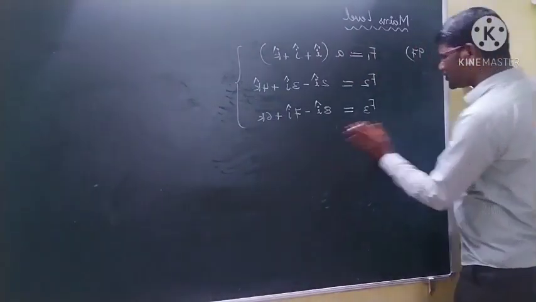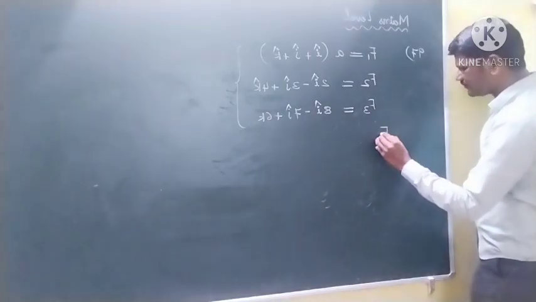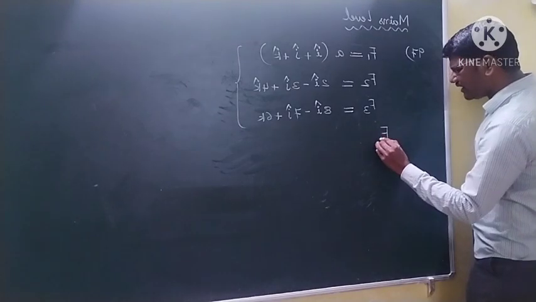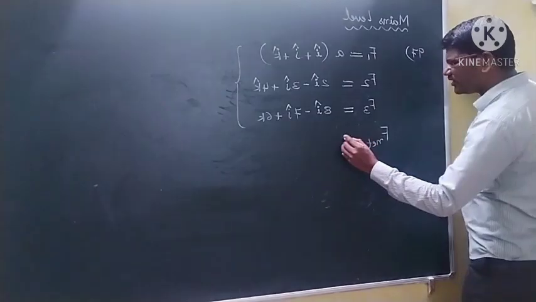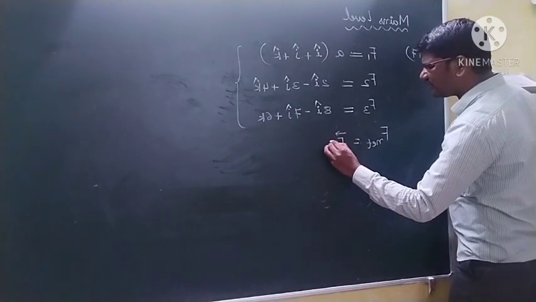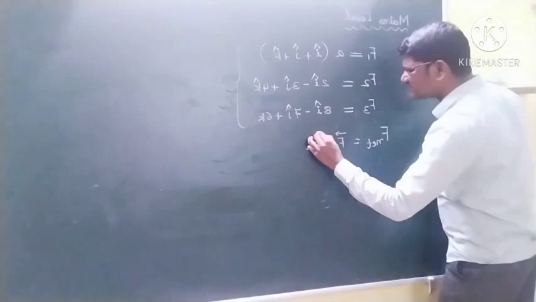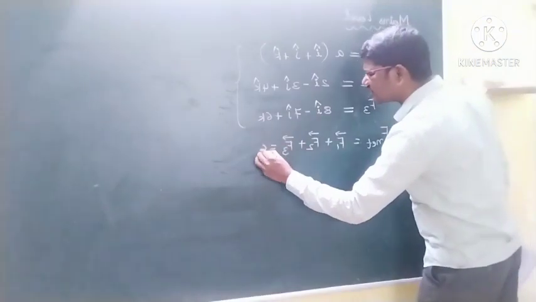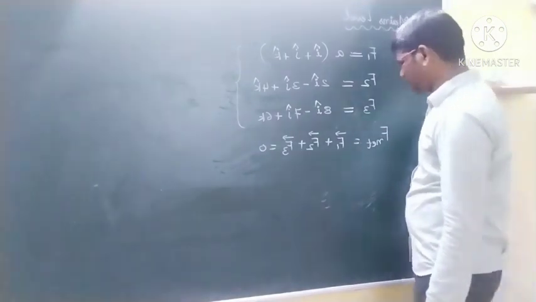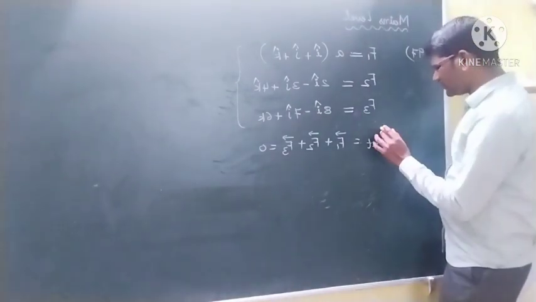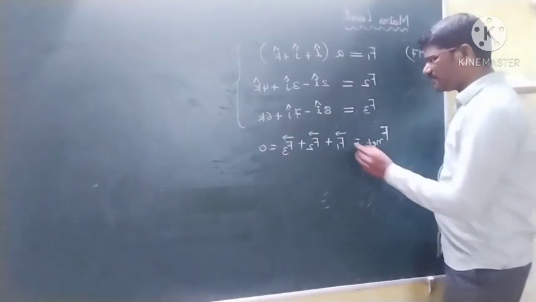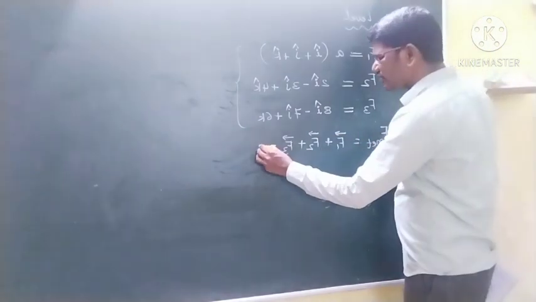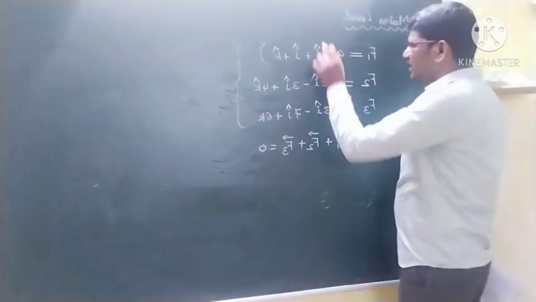So the net force I should write is equal to 0. Then F net is equal to F1 bar plus F2 bar plus F3 bar is equal to 0. So the sum of all the forces must be equal to 0. Okay students, so I'll add all these forces.